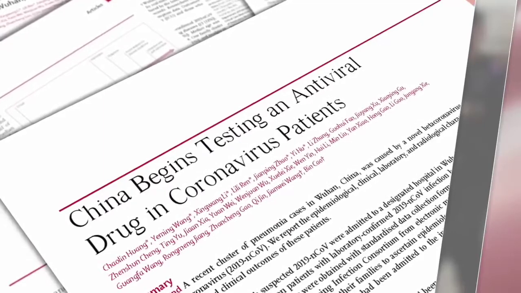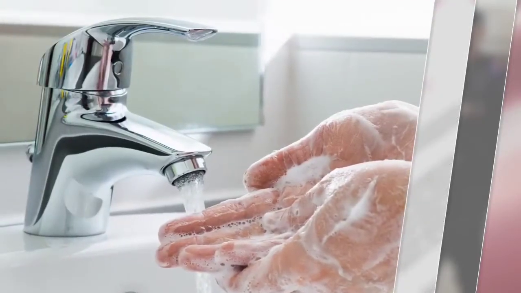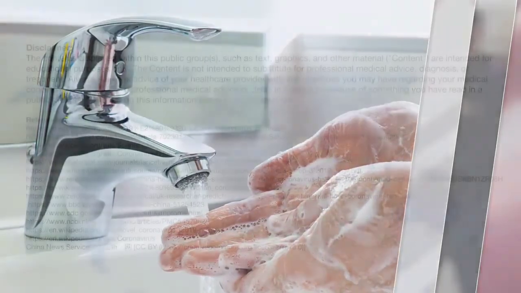But even still, infection control habits remain paramount if humanity is to stave off a full pandemic. For further information, see the resources listed here.